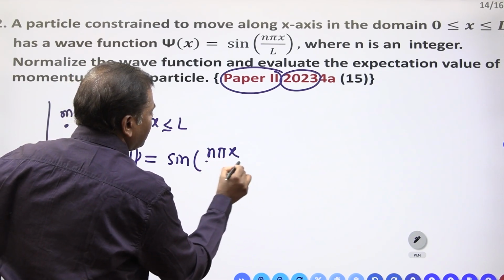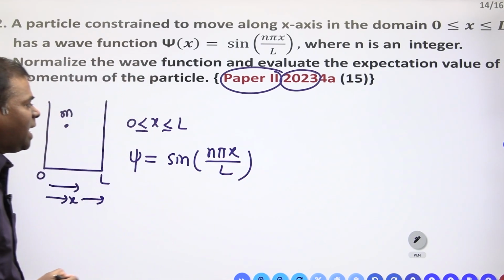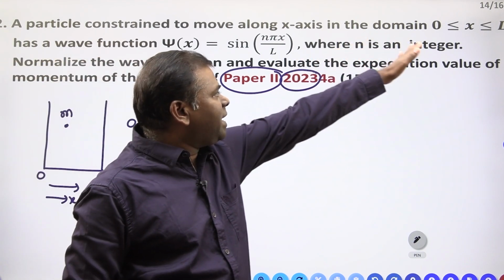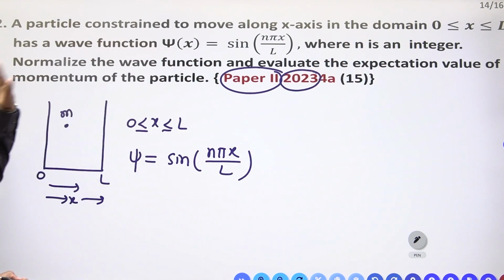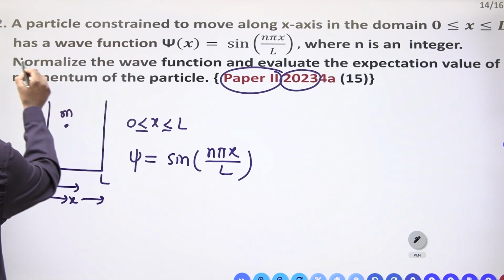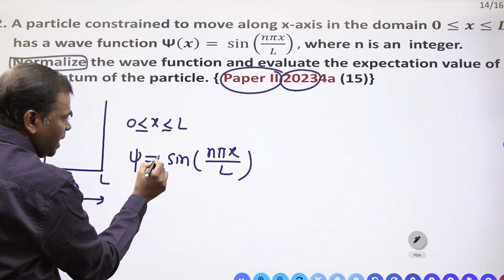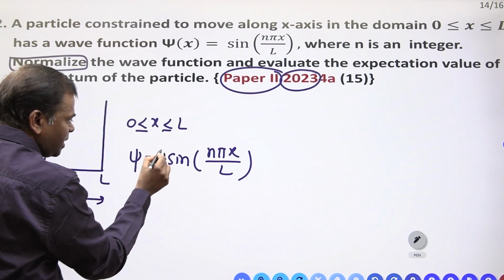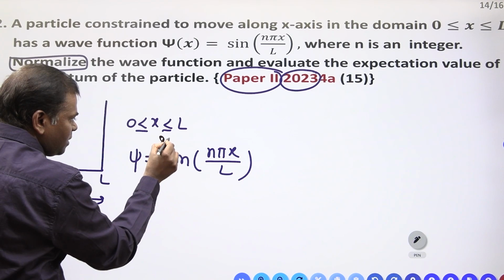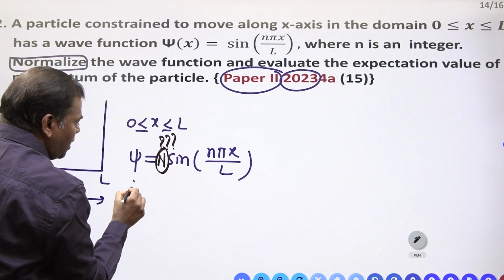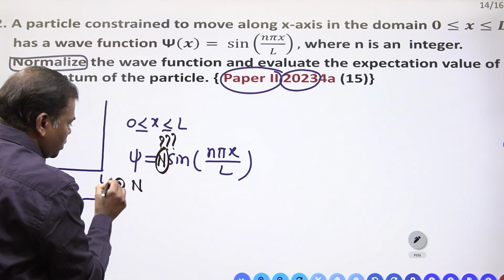Psi of x is equal to sin n pi x by L, where n is an integer. What they are asking: normalize the wave function. Here the normalization constant they are not giving. First they want to ask about the first question. Here two questions are there.